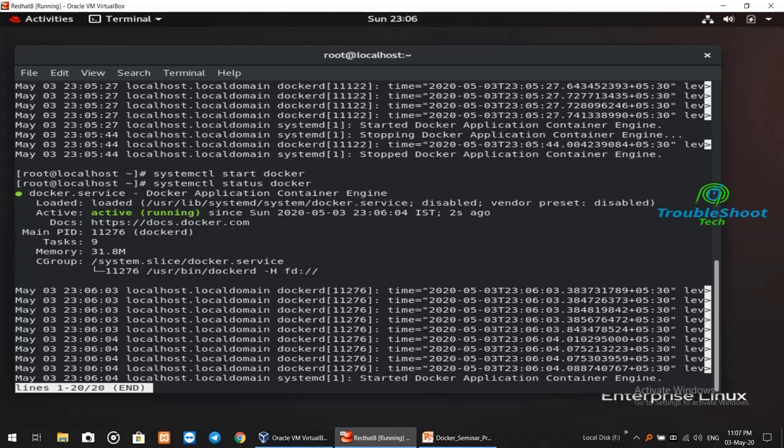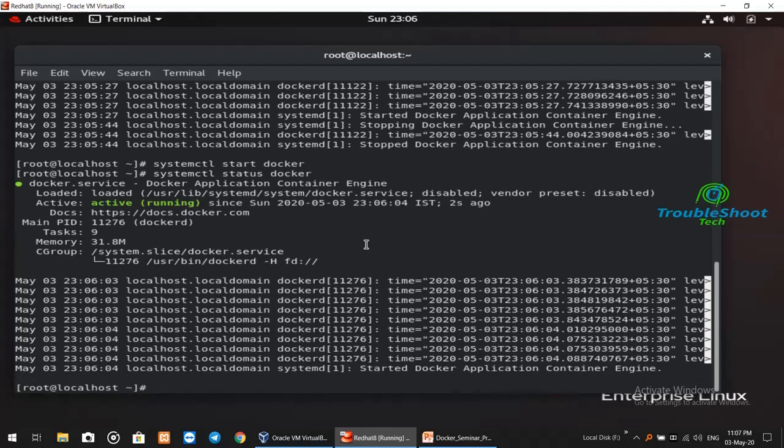After you reboot your Red Hat version 8 system, the Docker services will stop, right? So for enabling it permanently, we just have to write systemctl enable docker.